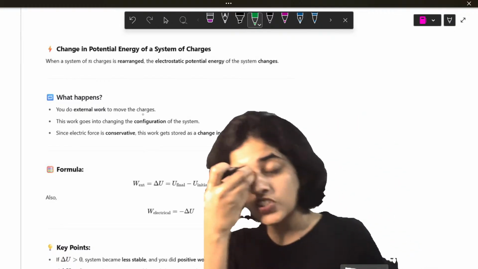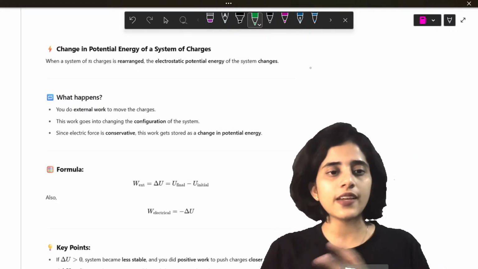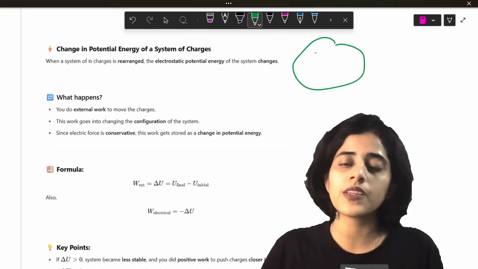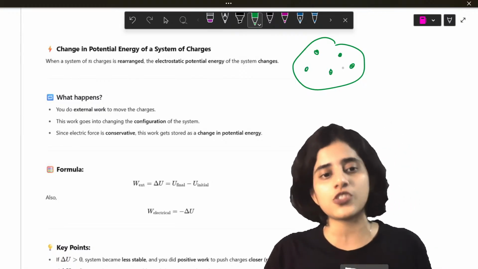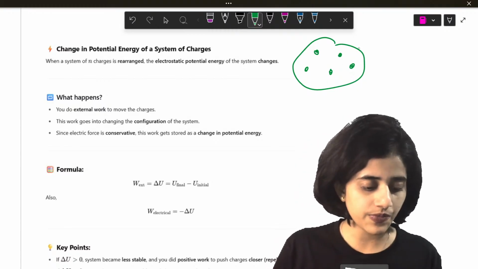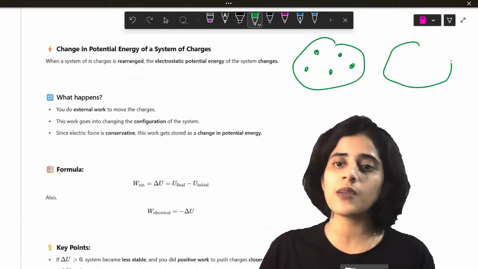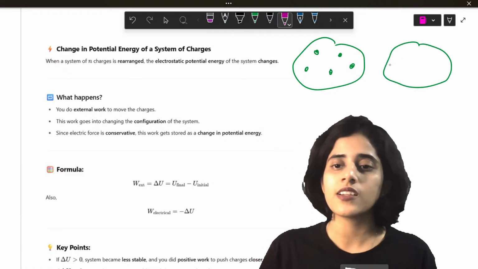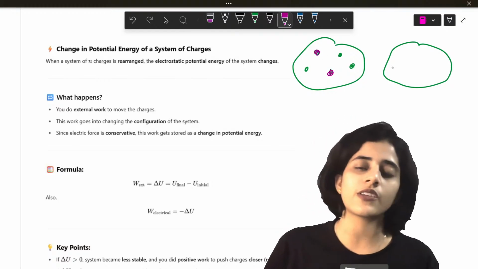Next is the change in potential energy of a system of charges. So let's say there is a system. It has 1, 2, 3, 4, 5 charges. Now what happens is this gets rearranged. The same system now has the position of the charges changed.